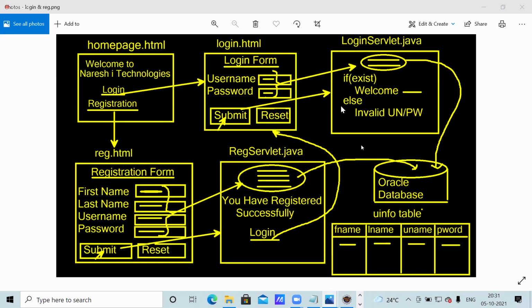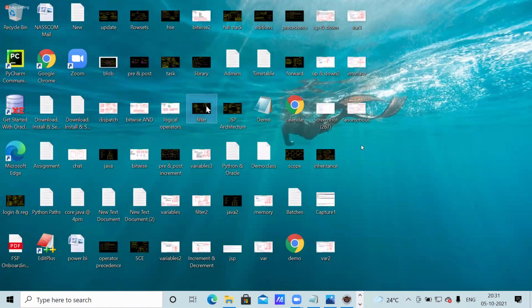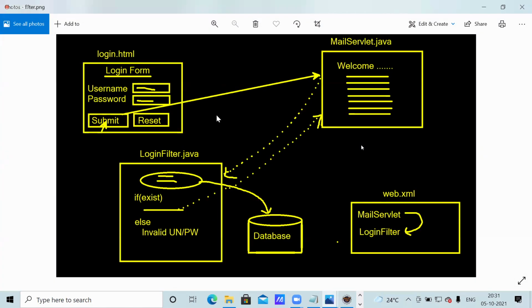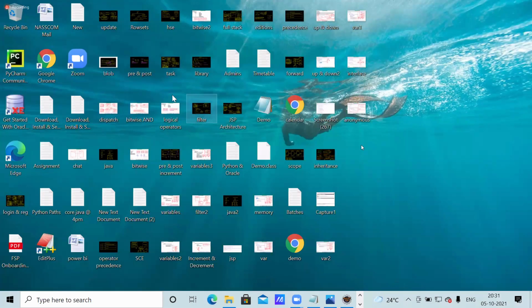Now, instead of this, we did servlet context, servlet filters and listeners. You studied servlet filters and listeners. What did we do with a filter? Here we write it, and this filter object can be used by n number of servlets. That is one benefit.